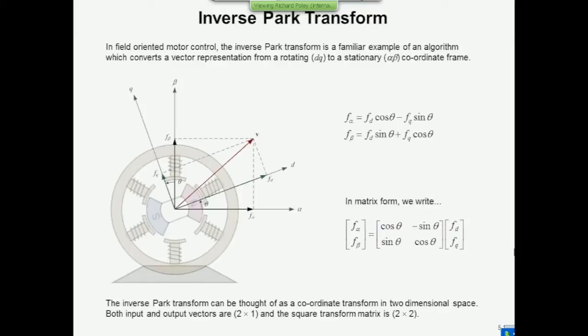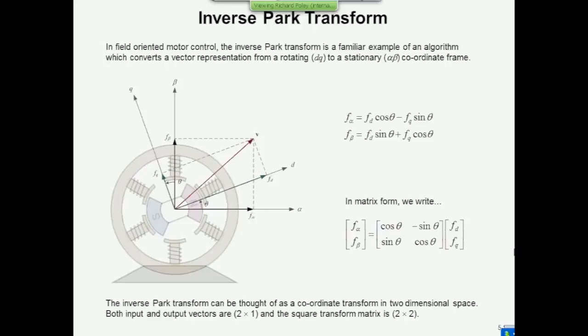For example, here the difference between these two orthogonal coordinate frames is theta, and the matrix which performs this coordinate transformation involves sine and cosine trigonometrical terms inside this 2 by 2 matrix. So we're taking a vector expressed in terms of the DQ coordinates, multiplying it by a 2 by 2 matrix, and producing a 2 by 1 vector which contains information in the alpha beta coordinate frame.